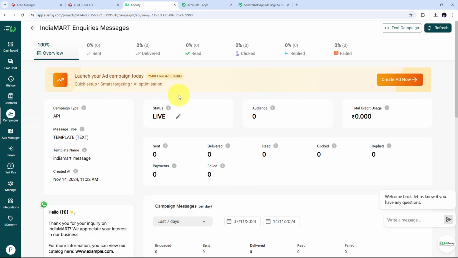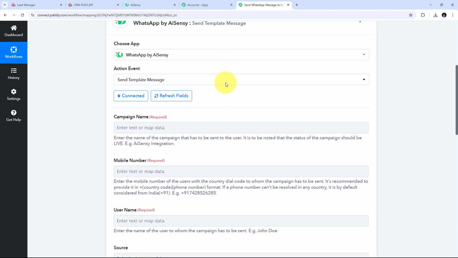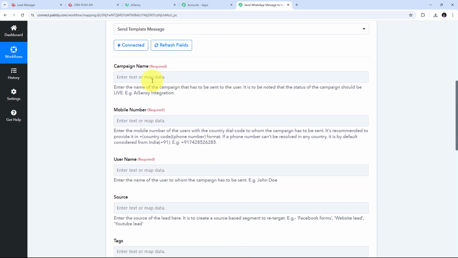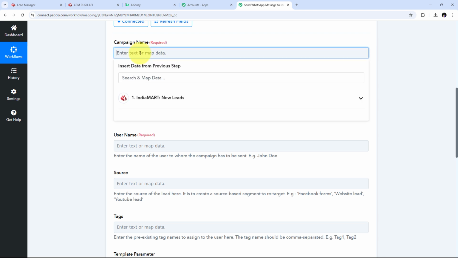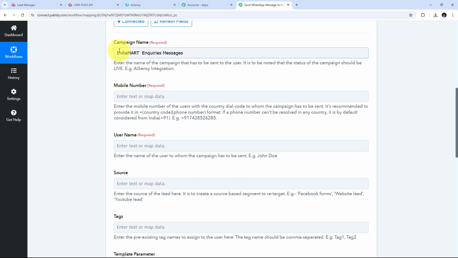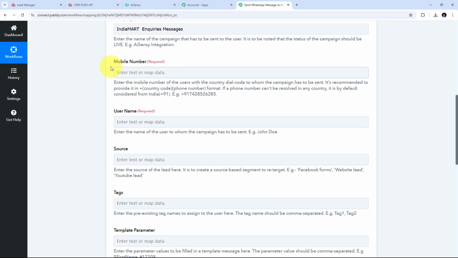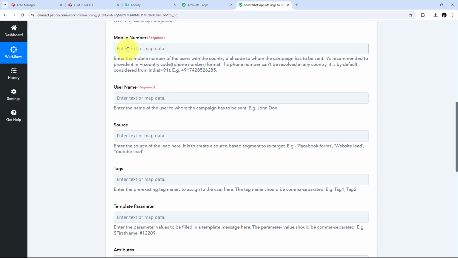Now that I have created my campaign and added my template message in my campaign, I'm going to take you back to Pabbly Connect. Here in Pabbly Connect, I have to first give my campaign name, so I'm going to add the campaign name that I have added in my AI Sensei account. This is my campaign name, and now I need to give the mobile number of my lead, and I'm going to give that mobile number by using the response from my previous tab of IndiaMART response.